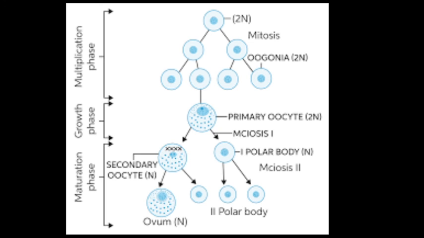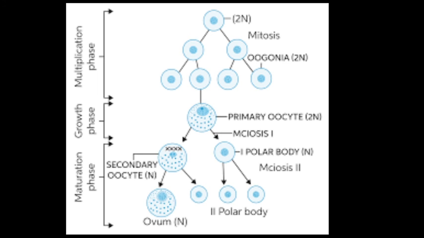The secondary oocyte is then carried down the fallopian tube by the ciliary movement of cells. The second meiotic division in maturation remains suspended till the time of union of male and female gametes. The secondary oocyte divides to form a mature ovum and a second polar body. The first polar body also divides to form two polar bodies of equal size, which do not take part in reproduction and eventually degenerate.